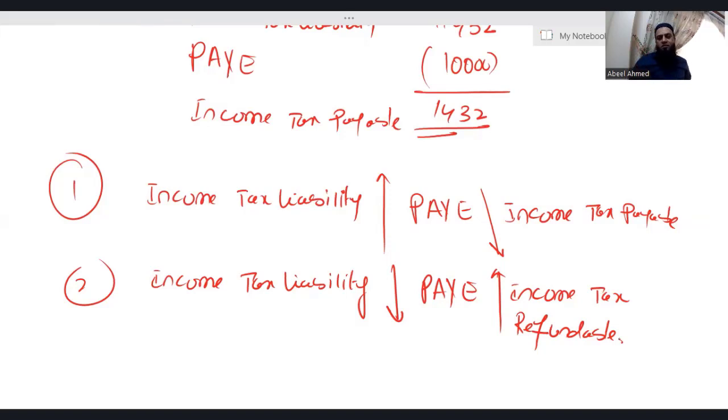How do we use this? So in the coming class, inshallah, we'll be discussing what if an individual is getting income from the non-saving, saving, and dividend as well. And we'll also be discussing, inshallah, when this starting rate band comes into action.